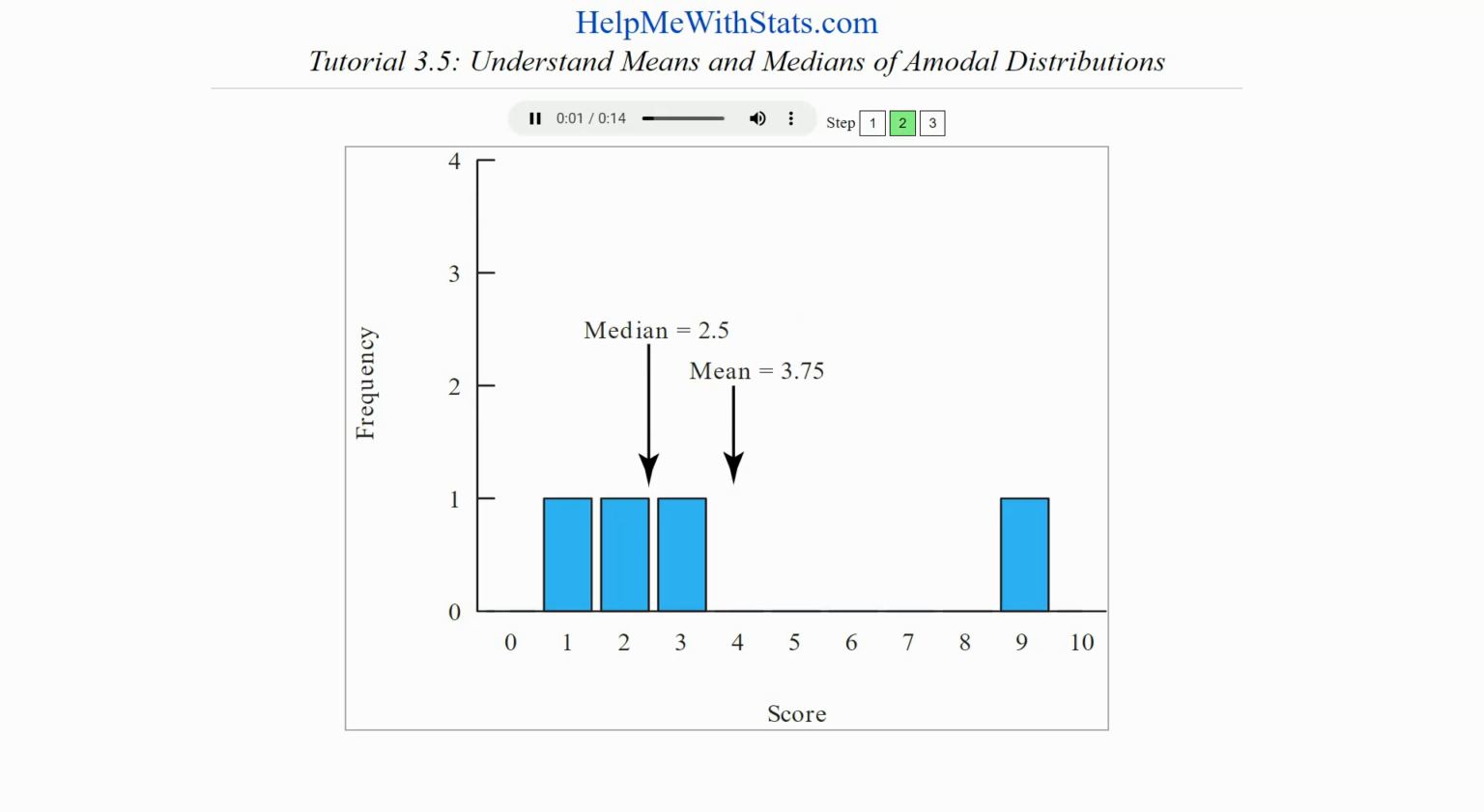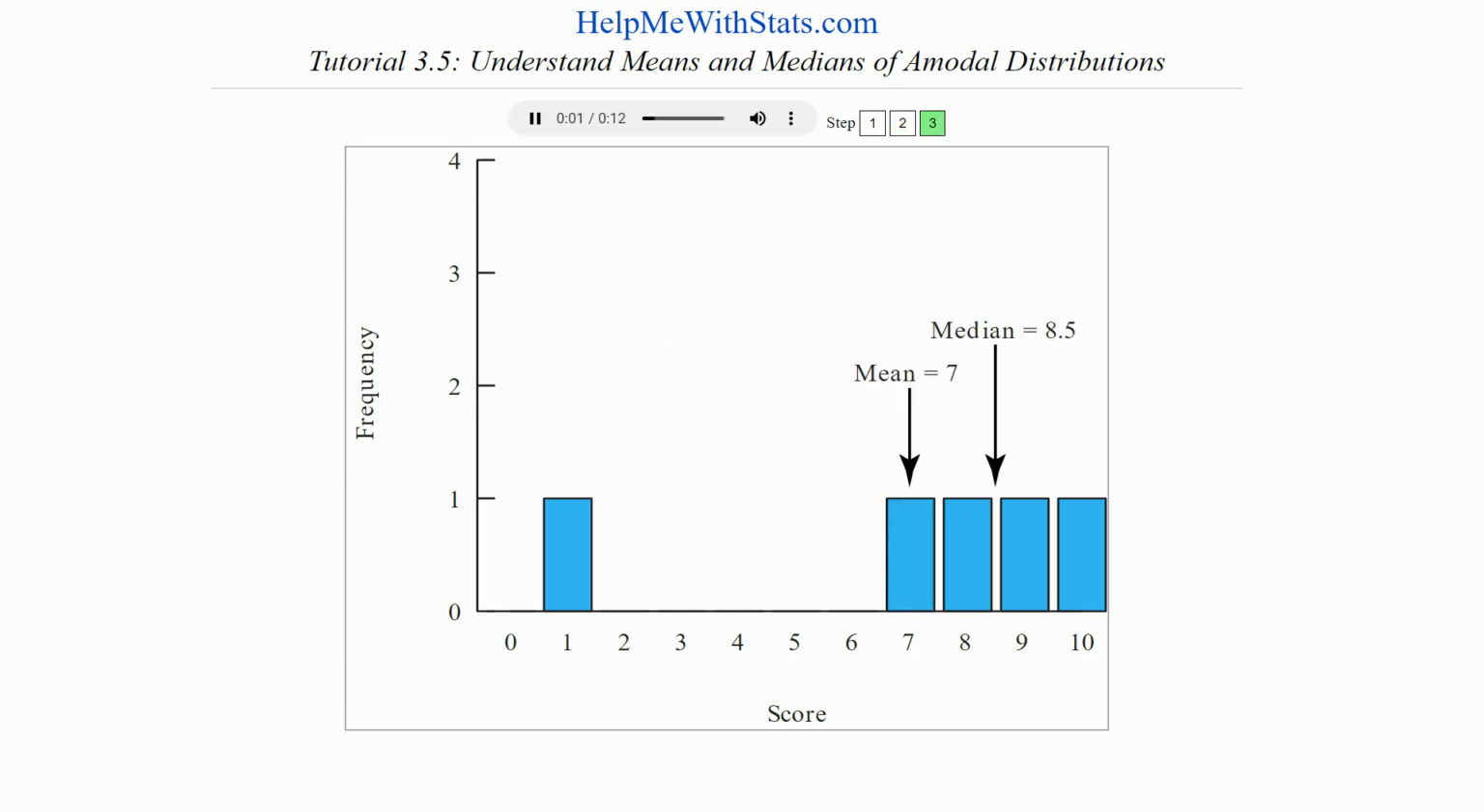Here's an amodal distribution of 4 satisfaction ratings where 3 scores are very low, which produces a mean that is greater than the median. When the scores are clustered on the low end like this, the mean is higher than the median. Here's an amodal distribution where most scores are very high, which produces a mean that is smaller than the median. When the scores are clustered on the high end like this, the mean is smaller than the median.